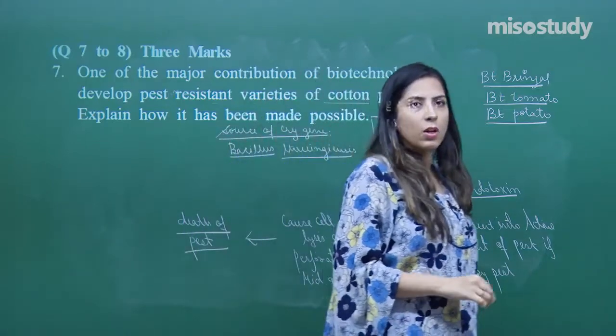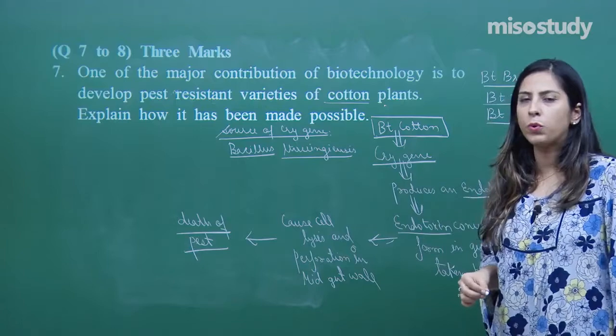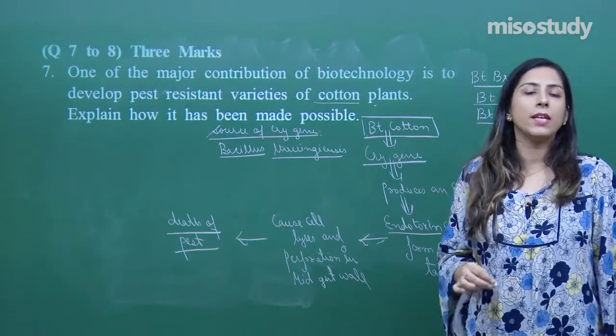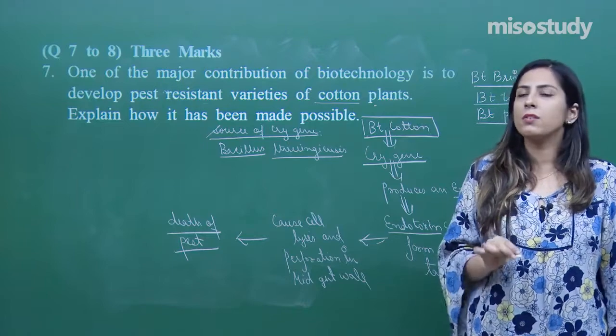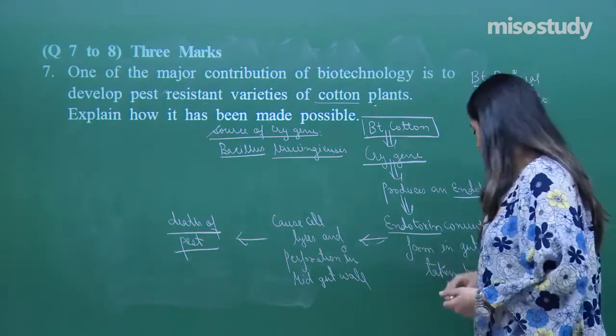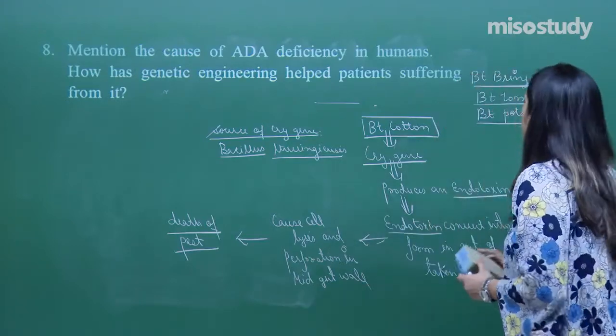Right. So this was question number 7. This is how you have to attempt. Write point wise, don't write like you are writing a story, because no one is interested in your story. Better to write in a point wise manner. Let's move on to the next question, question number 8.